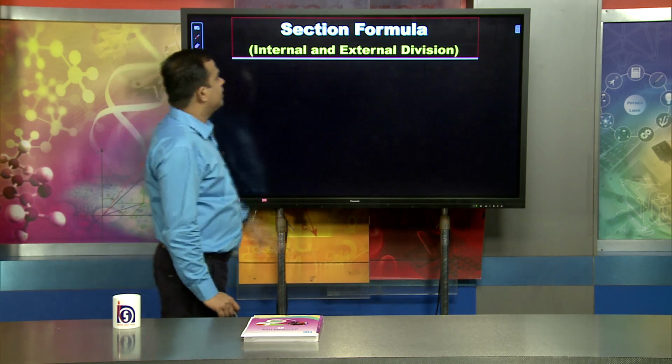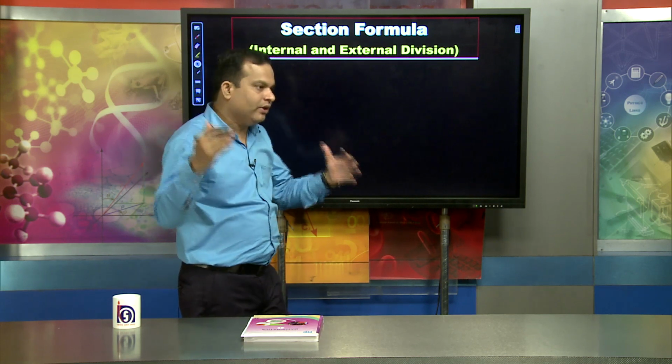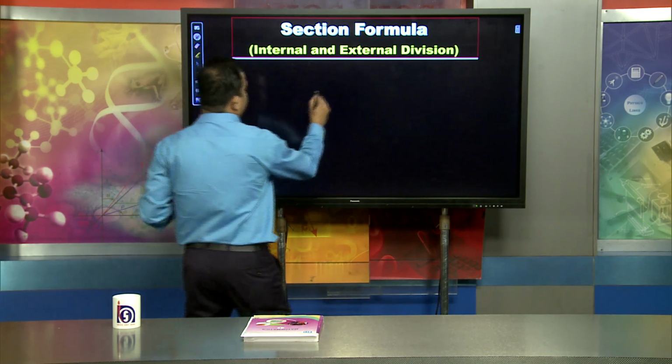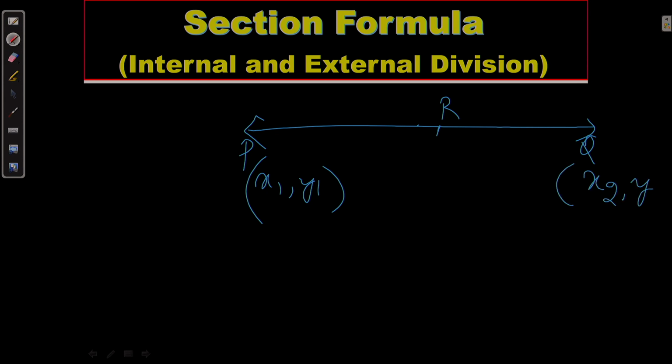Now, we are talking about the section formula. Section formula is something different. Suppose this is a line, and suppose the line has end points P and Q. R is any point on it, and P is one end point whose coordinate is x1, y1, and Q is the point whose coordinate is x2, y2, and R is suppose x, y,